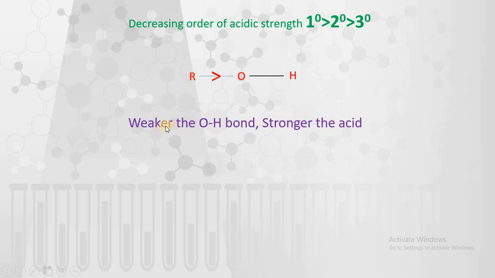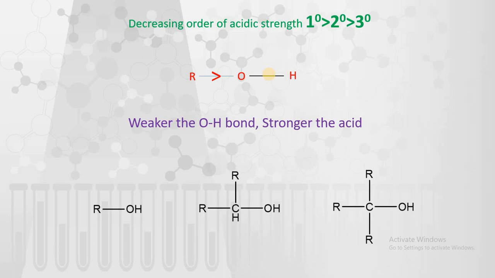So what is this statement? Weaker the OH bond, stronger the acid. How? If you consider the OH bond, the strength of the acid depends on the strength or weakness of this OH bond. If this bond becomes strong, then that acid becomes weak. Because what is a good acid? The good acid or strong acid is nothing but the acid which donates protons easily. That is a strong acid.